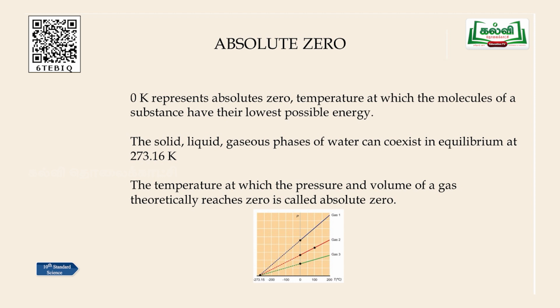Now, when we talk about the triple point of water, what is the triple point of water? You can see here solid, liquid and gas, all the three phases of water can coexist. That is, all three phases can exist in equilibrium. Equilibrium means all three are there at this particular temperature, that is 273.16 Kelvin. So, this temperature is taken for calculating thermodynamic temperature. That is the fraction 1 by 273.16 Kelvin, and that is taken as thermodynamic temperature.